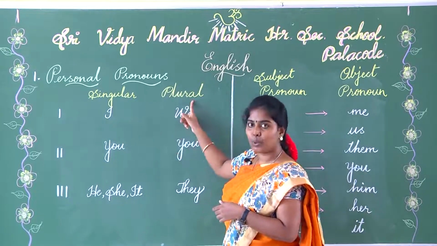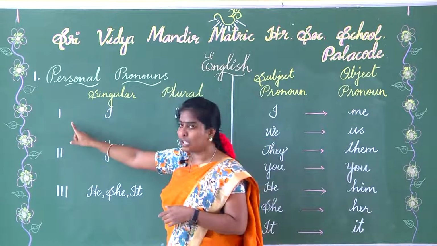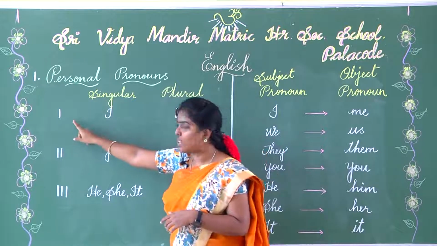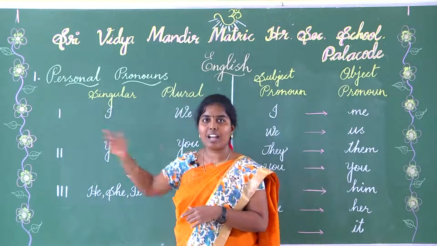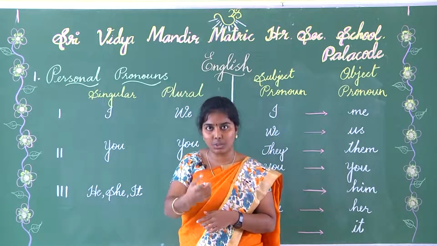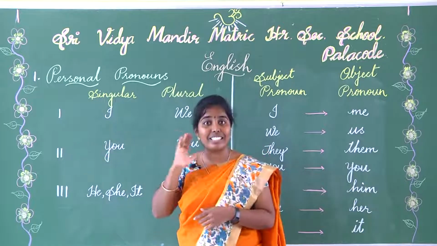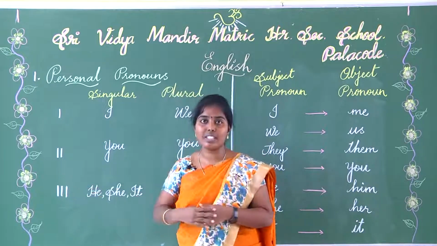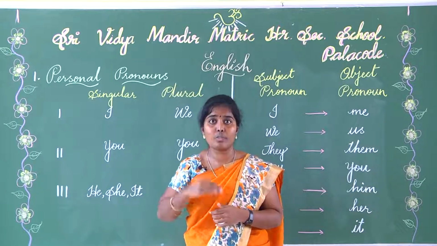According to the speakers, we have singular and plural pronouns. The first person is the speaker. I am the first person who is speaking to you. The second person is the listener who is listening to me now. Then the third person is the one who is spoken of or spoken about.